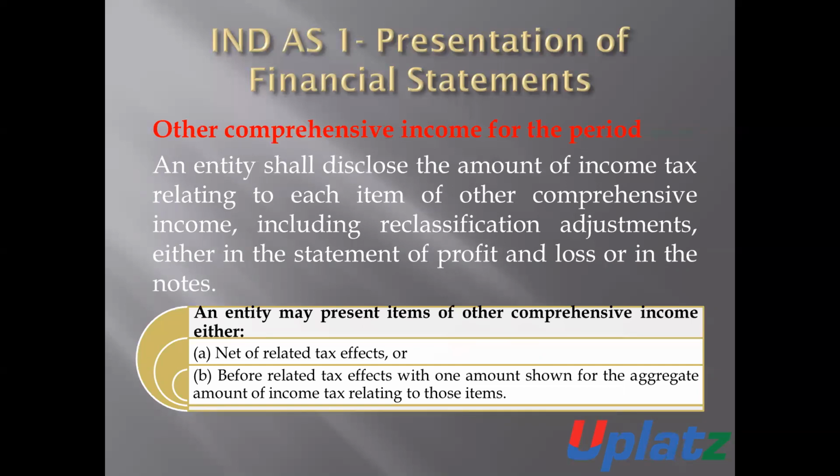Other comprehensive income for the period. How to disclose the other comprehensive income for the period?